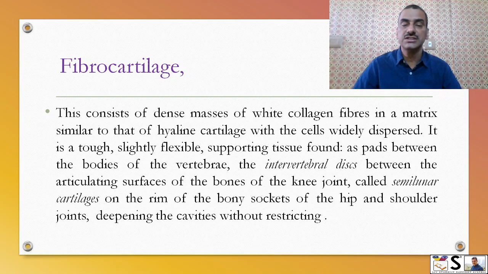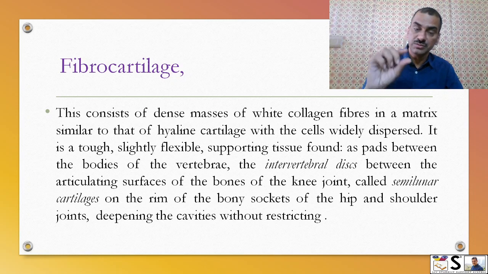Fibrocartilage. This consists of dense mass of white collagen fibers in the matrix similar to that of the hyaline cartilage with the cells widely dispersed. It is a rough, slightly flexible and supporting tissue found as pad between the bodies of vertebra.